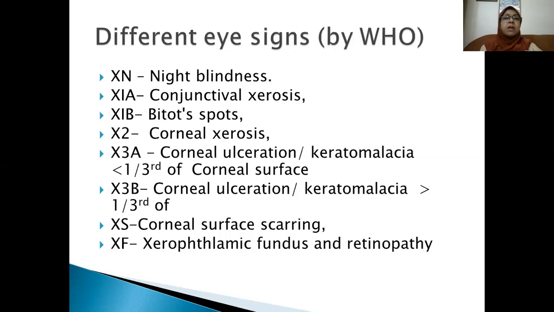Let us look at our question. We have seen the picture and we asked for this stage. This stage is over here, X3A, corneal ulceration and keratomalacia. You can see here keratomalacia involving less than 1/3 of the corneal surface.